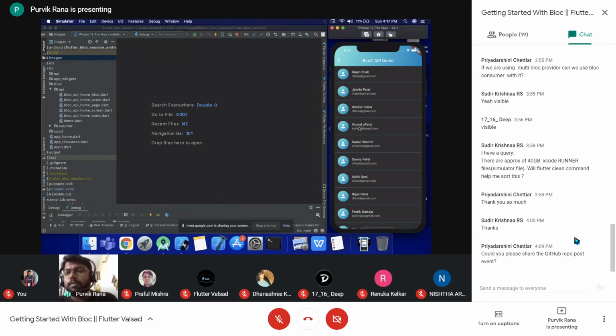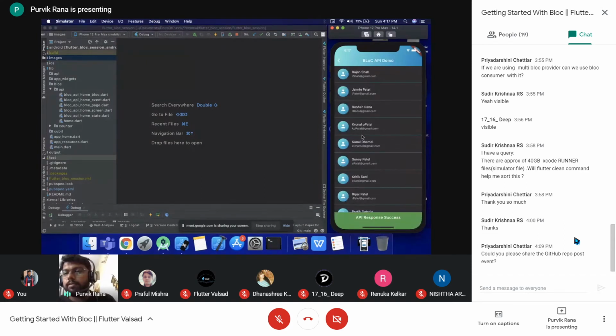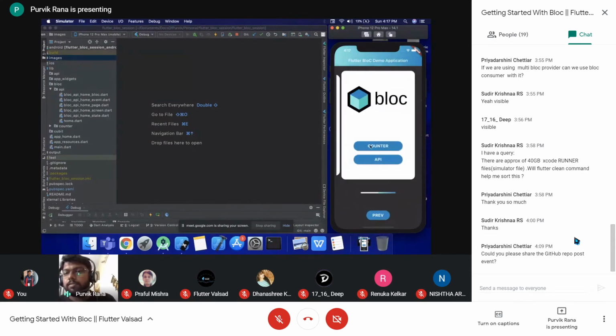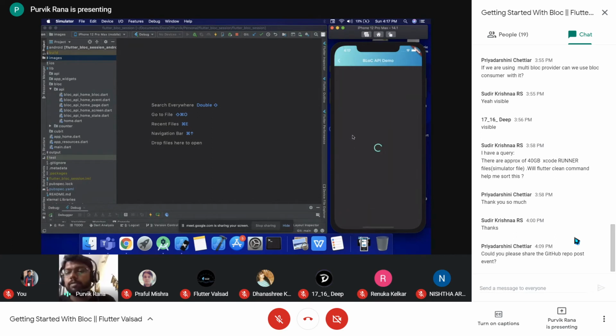That is the initial state, and at the initial state, as we can see, the loader is displayed, and when the data is received, the data is represented with the block builder and the snack bar that we are seeing, right? The snack bar is represented using the block listener, because it is a functionality in our application. Block builder will work as a build method of our widget. It needs to return a widget to be represented, while the block listener adds the functionality. So that way we do have that thing.